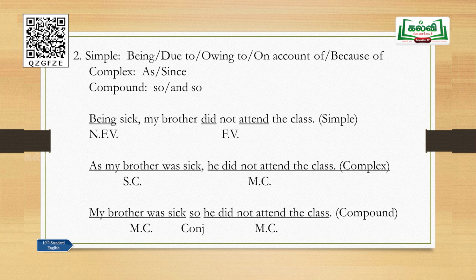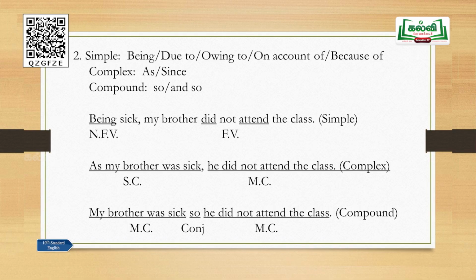There are 5 be verbs, be forms of verbs: am, is, are, was, or were. When you come across "being" and you change it into a complex sentence, you can use any one of these 5, but see the tense and use it. Look at the tense here, "did not attend." "Did" always shows you simple past tense, and definitely you have to use simple past tense in the first part of the sentence also.